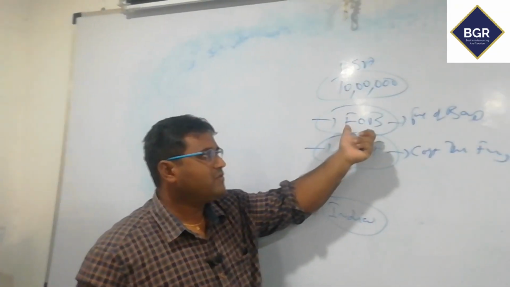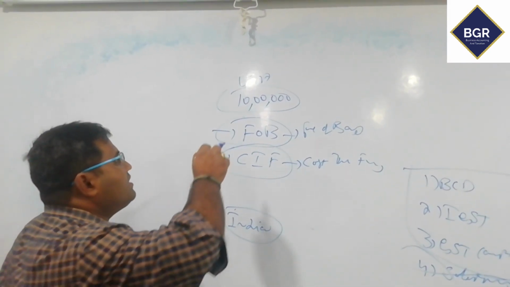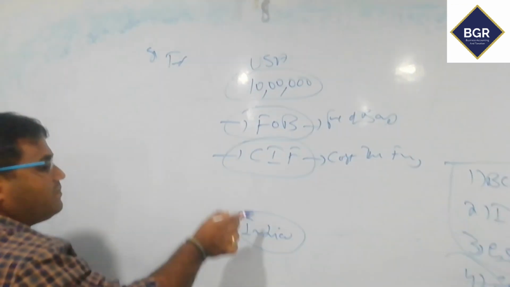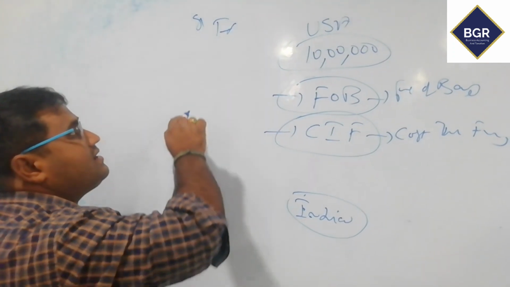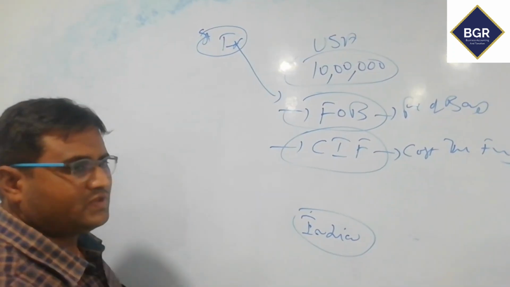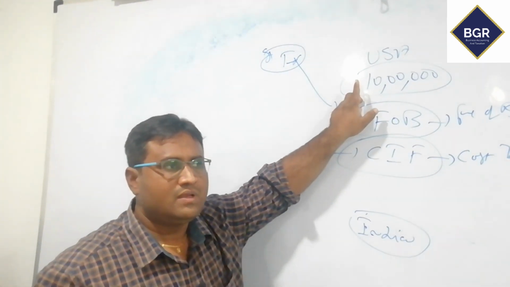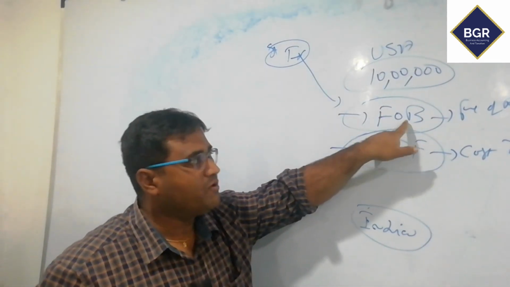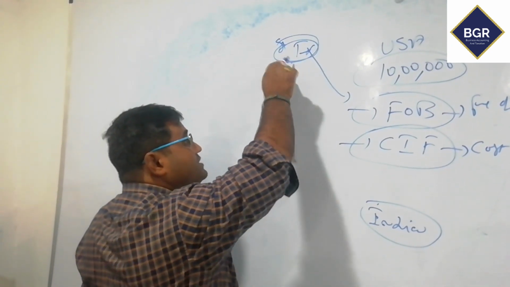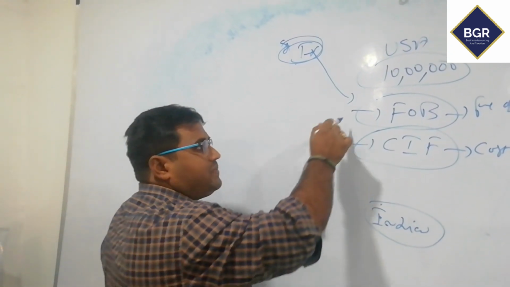Sir, what is the meaning of FOB? Free on board. Free on board means the exporter, that is the seller, is located in USA, and you are the buyer in India. The seller is responsible only up to the port area. He will come to the USA port and hand over the equipment, that's all. That means you are purchasing the product at FOB. This is the purchase price at FOB.